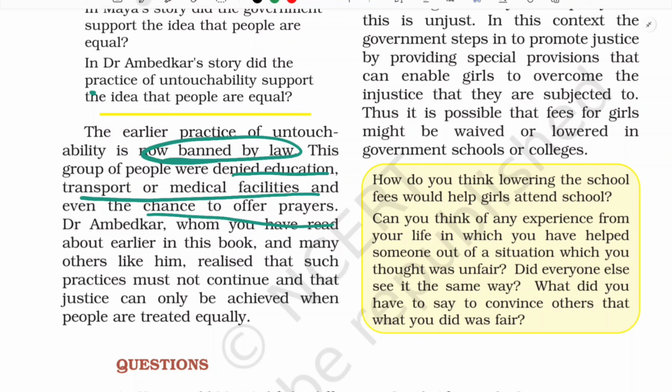And in case some were allowed to sit in a classroom, then what happens? They used to make them sit separately. They were not allowed to mingle with the upper caste, upper class children, isn't it? And in the case of transport also, in our previous chapter, if you remember, Dr. B.R. Ambedkar himself was denied transport, isn't it? Despite being able to pay money, they were not dropped to their place, that was Koregaon, isn't it?